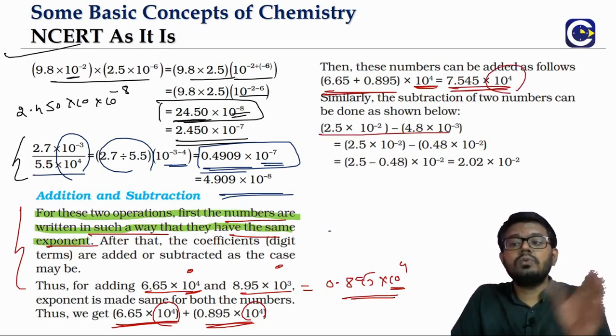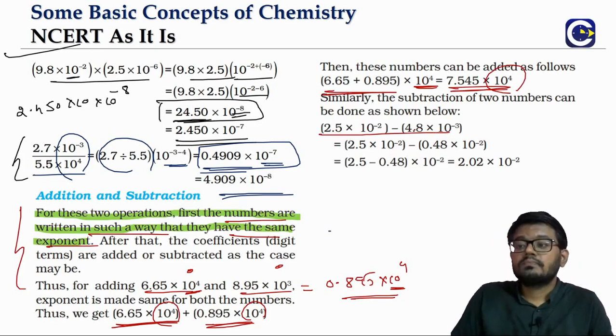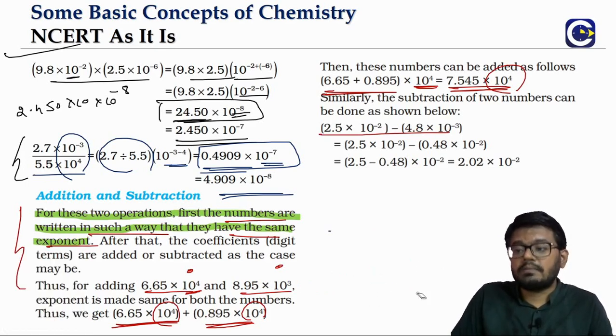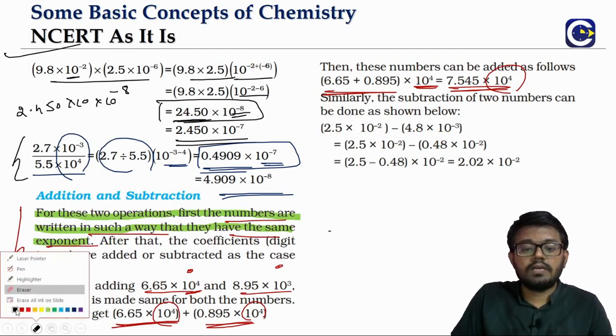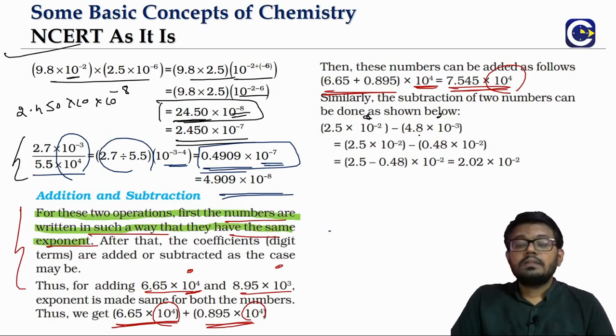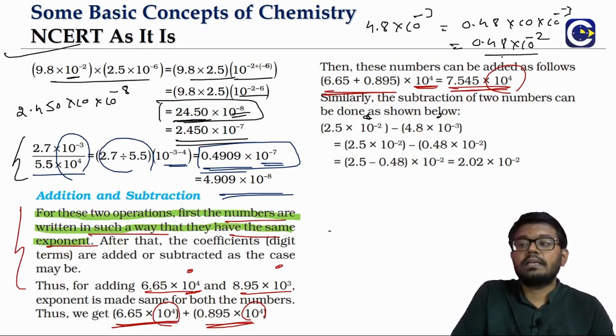Similarly, let's say you have to do subtraction. 2.5 in 10 power minus 2. From that we have to subtract what? 4.8 into 10 power minus 3. So again here what we have to do, look at the exponents, they are not the same. This 4.8 into 10 power minus 3, right, can be written as what? 0.48 into 10 into 10 power minus 3, means what is it? 0.48 into 10 power minus 2. We can write it like that.